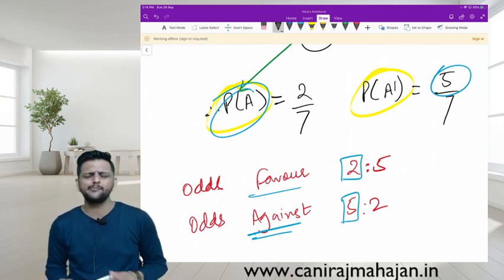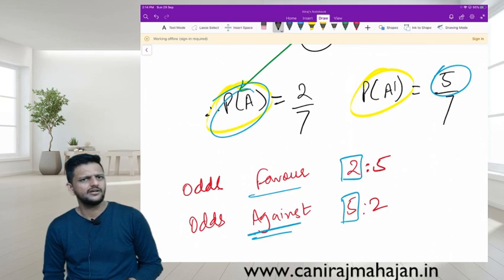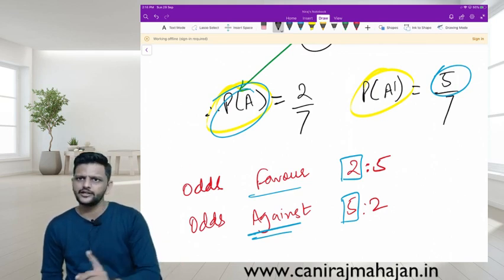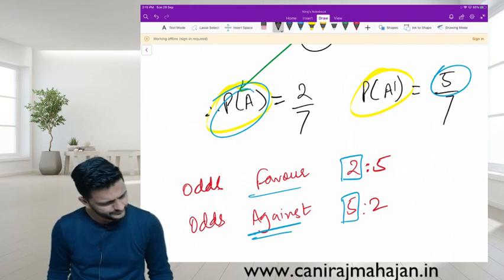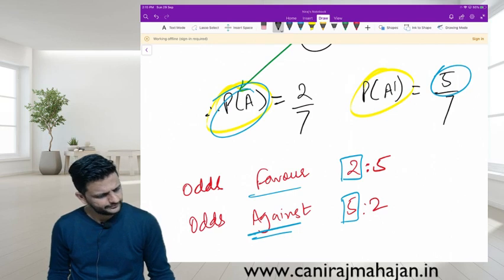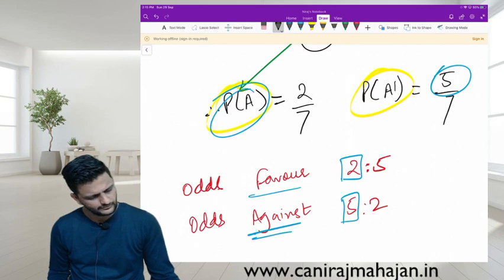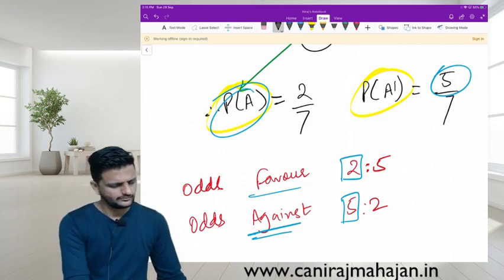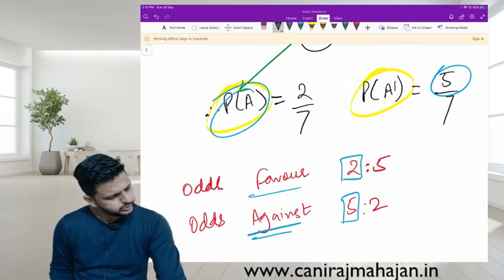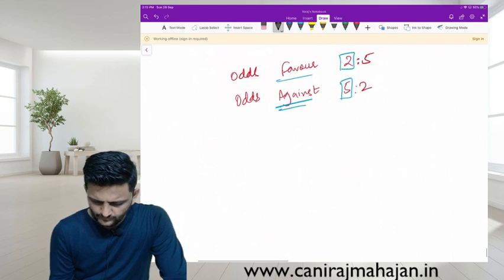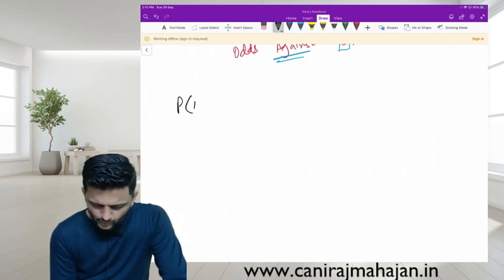When 2 dice are rolled, what is the sample space? How many events? 36 events: 1 1, 1 2, 1 3 and so on. The last one is 6 6, if you remember. Then various questions can be asked. Okay? Fine. Then which one? Expected value? What is the meaning of this?